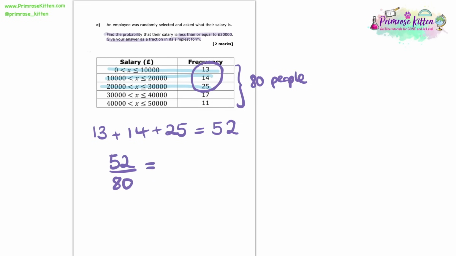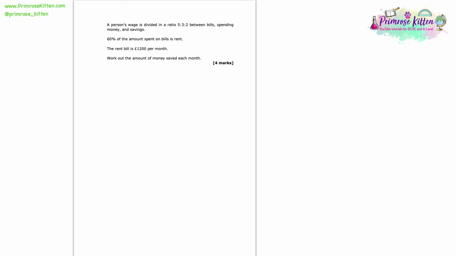So the probability is going to be 52 out of 80, which will simplify down to give us 13 over 20. Of course, we can work that out ourselves, but as we always have the calculator in these papers, you can always just type in 52 over 80 on the calculator, and it will normally give you the most simplified version of the fraction.